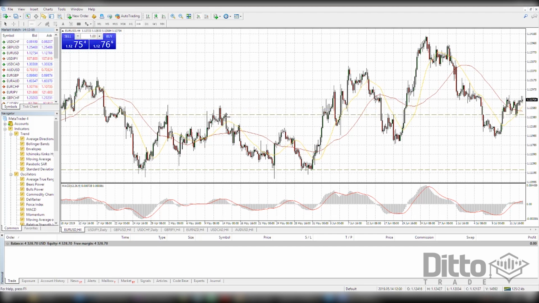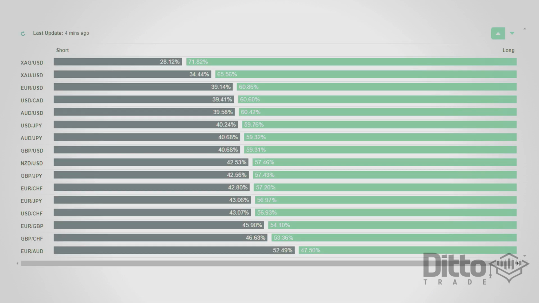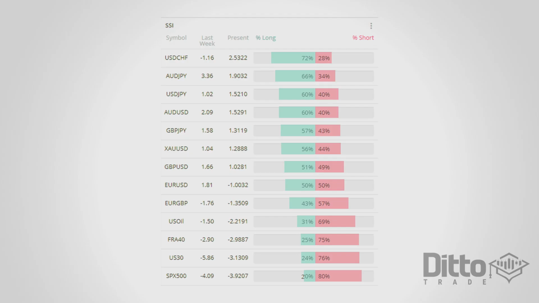In order to gain a more predictive outlook, we may look to our leading indicators. The Speculative Sentiment Index is one of the few, and let's now take a closer look into what it is and how it works. What is SSI? The Speculative Sentiment Index, or SSI, is the accumulated data from real-time traders with positions held in the market. The data is collected and shared by individual brokers as there is no central exchange, so when sourcing the data you may want to do so through multiple sources.